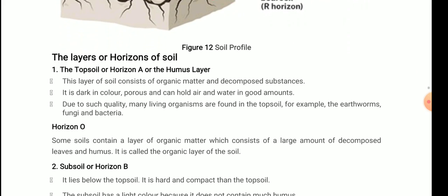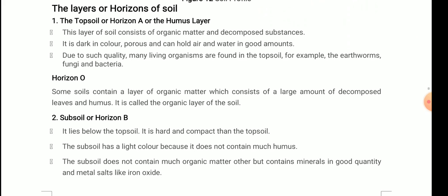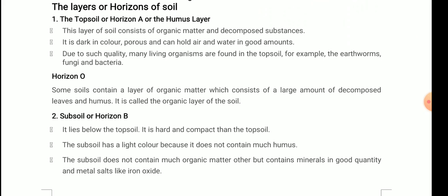Let's discuss now different layers, or horizons, of soil. So shall we start, students? The different layers. First is the topsoil, or horizon A, or the humus layer. I told you it is rich in humus, that's why it is dark brown in color. This layer of soil consists of organic matter and decomposed substances. It is dark in color, porous, and can hold air and water in good amounts. Due to such quality, many living organisms are found in the topsoil, for example, earthworms, fungi, and bacteria.